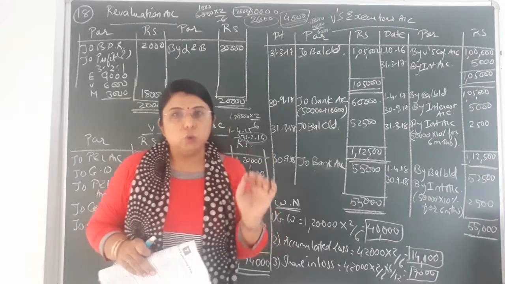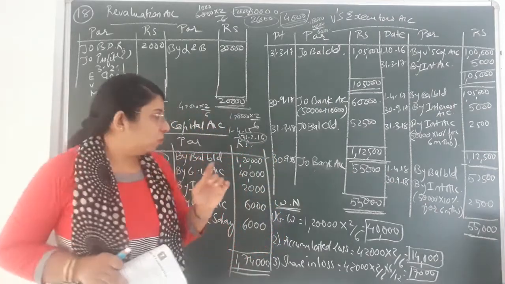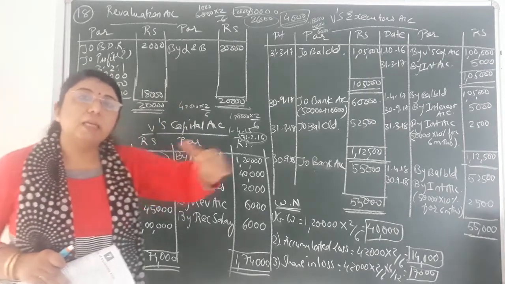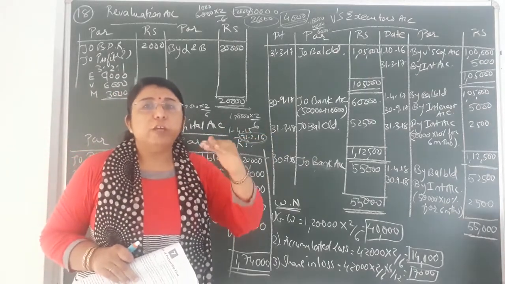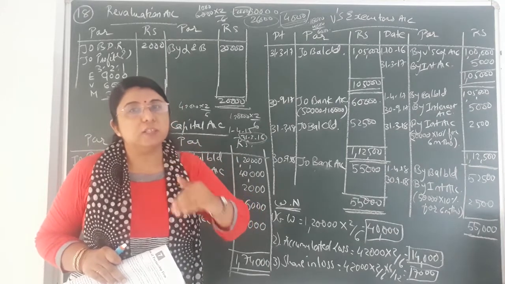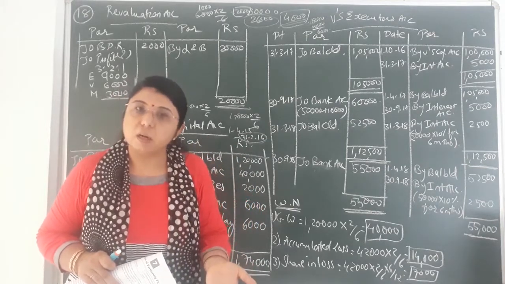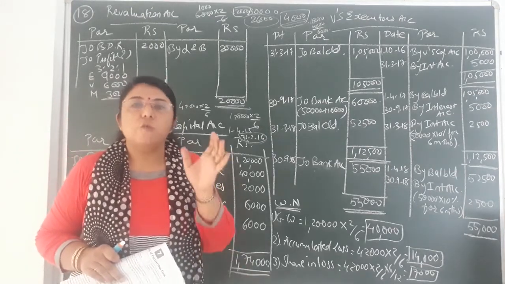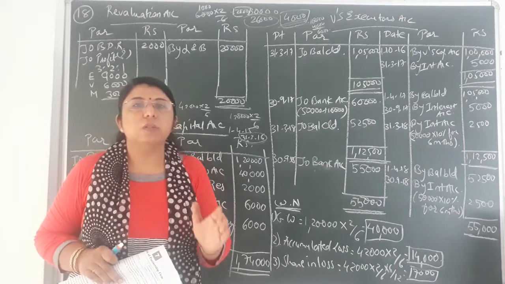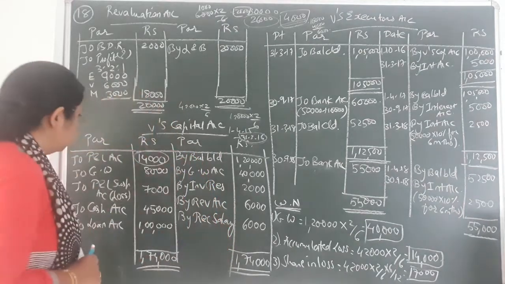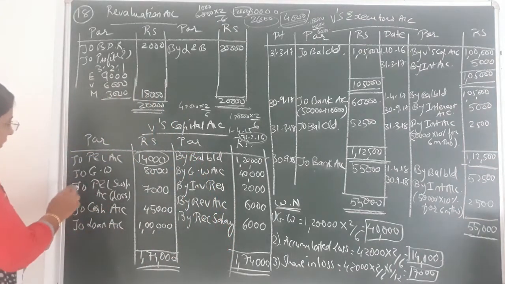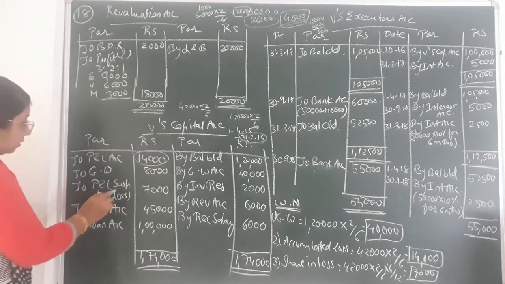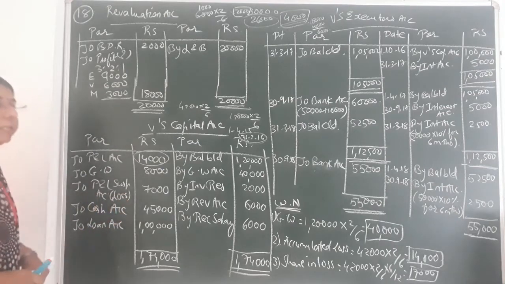Okay, so 42,000 multiplied by 2 by 6, we had already counted, that is 14,000, right? That 14,000 is for the entire year. Out of that, we have to count the share for only 6 months, because after 6 months his death occurs. That's why we have to find the share of loss for only 6 months. So half of 14,000 would come to 7,000. That you can see I have written on the debit side of V's capital account, that is to P&L suspense account. In bracket I have mentioned that it is loss.